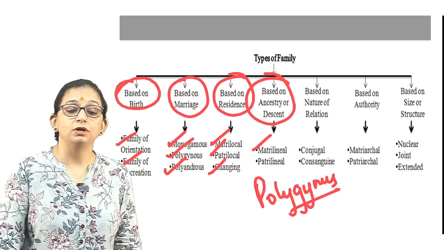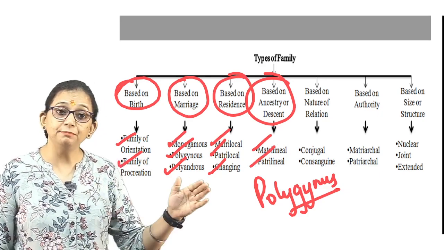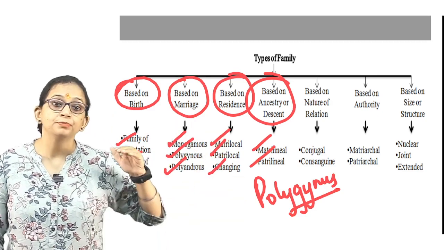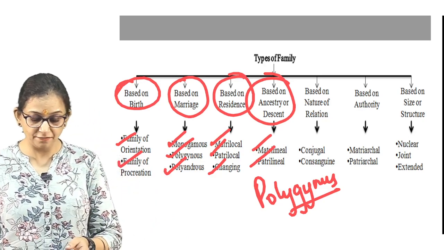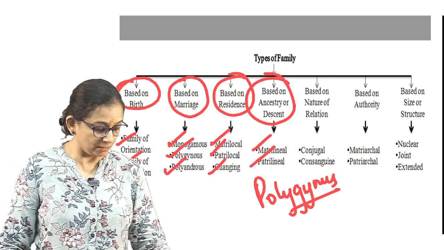And what is the patrilineal family? When the descent is traced through the male side, the father's side, it is called a patrilineal family. Understood?